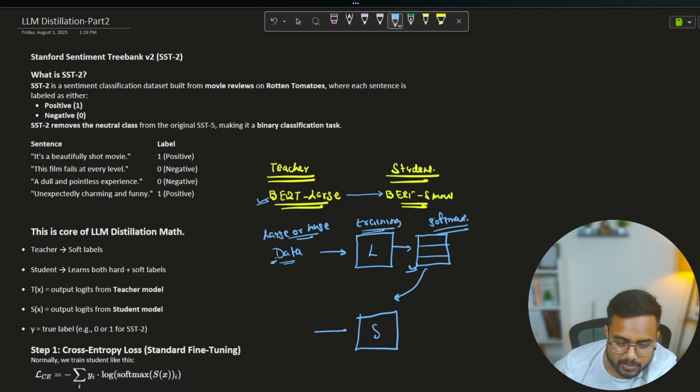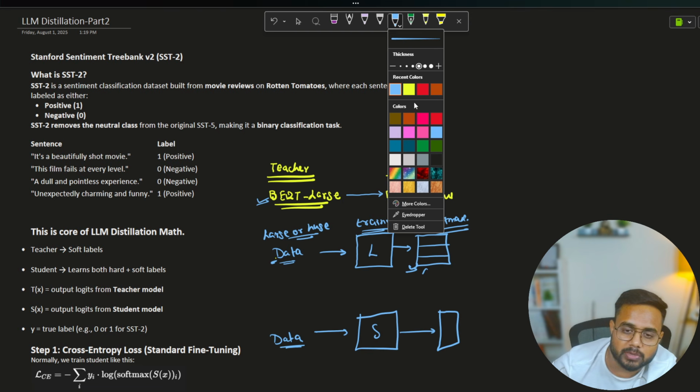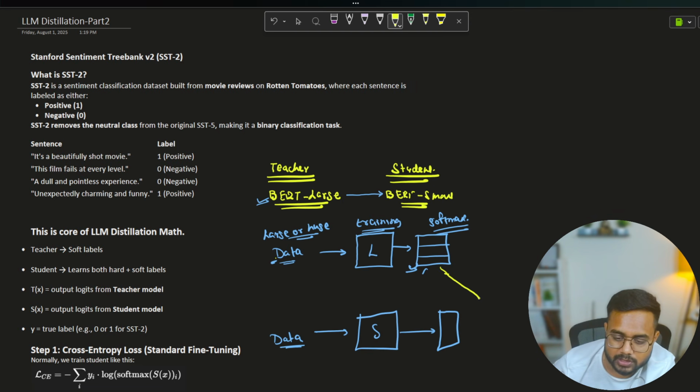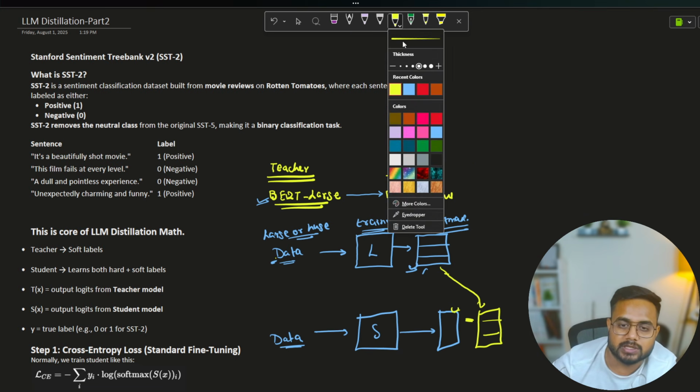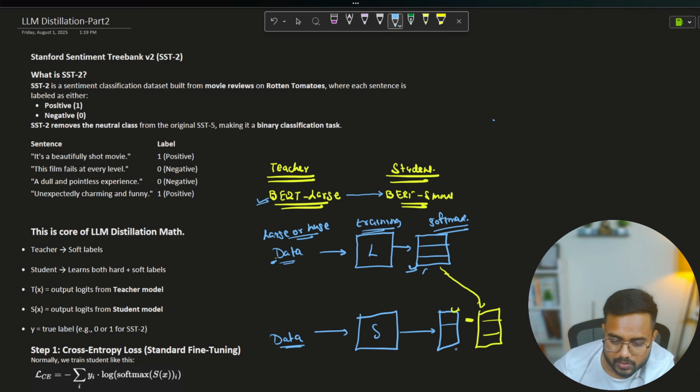Whenever we are training this small model, we pass the data, and it is going to predict some softmax value. And how do we find the loss? We find the loss between this value and this value. This is a simple meaning, guys: here we find a loss between the softmax values themselves.